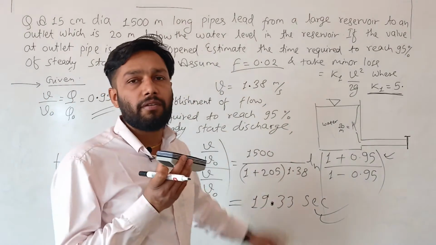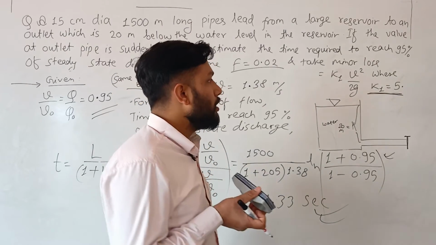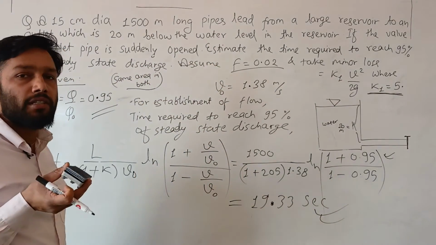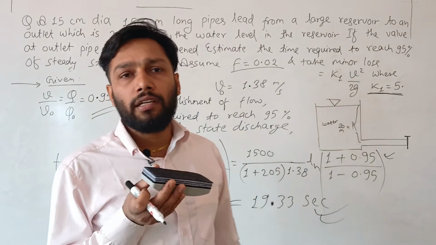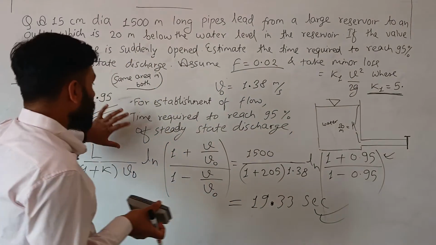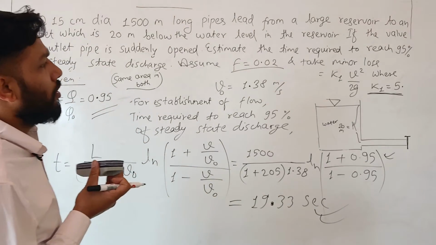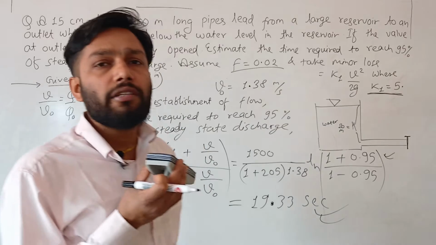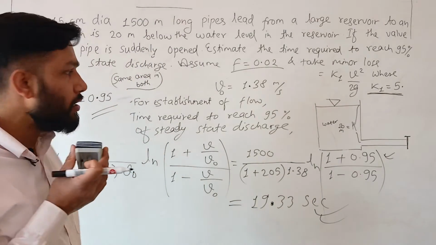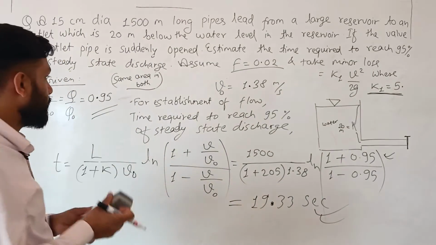Very easy, but you have to remember the formula in this case, and you have to consider the major as well as minor loss, if the question gives you the minor coefficient. But the question may ask you by only considering the major loss coefficient. Okay, this question can also be done by considering only the major loss coefficient. So let's do that one also.